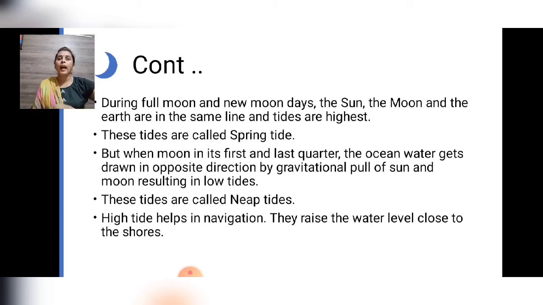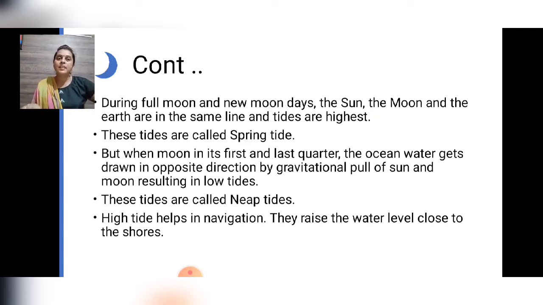During full moon and new moon days, called Poonam or Amavas, the sun, the moon and the earth are in the same line and tides are at the highest. So if you are visiting the beaches, especially on these two days, full moon and new moon, you will experience that high tide. These tides are called spring tides.